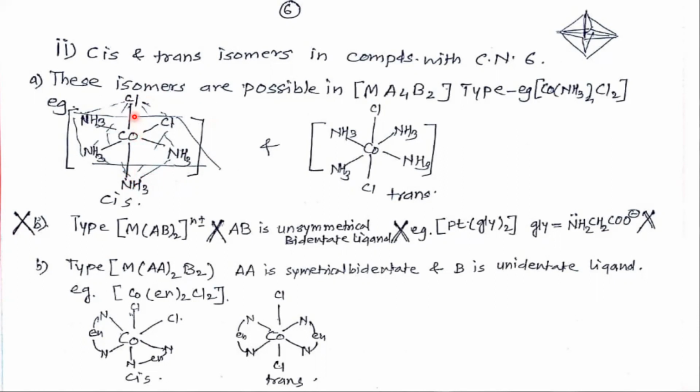So here this Cl and this Cl are on the same side, so it is called cis isomer, or it is cis structure.